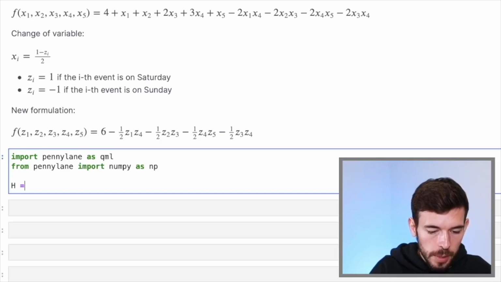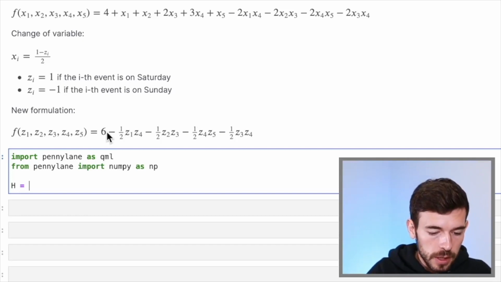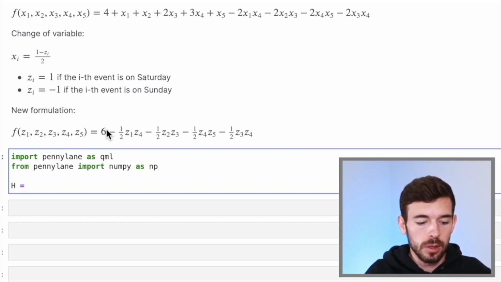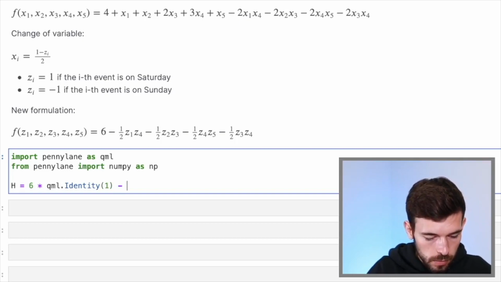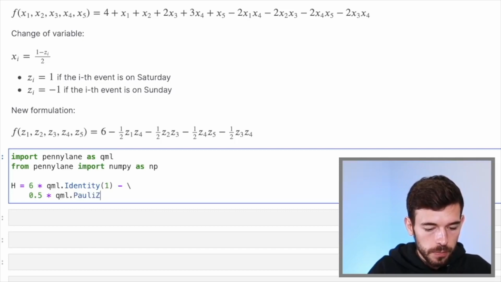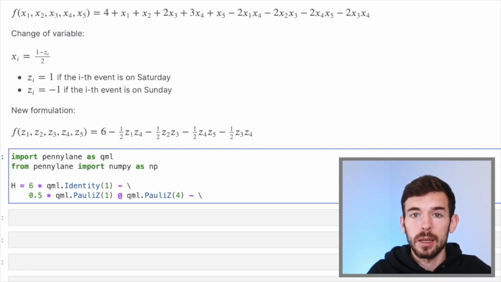So now, this Hamiltonian is built just by swapping these set variables for Pauli set. In the case of this first number, we have a 6 without any variable, so we can just put any identity operator that we want. So we are going to choose an identity over the first qubit. Then subtract 0.5 times QML Pauli set in the first qubit, because here we have a set 1, tensor product Pauli set gate in the 4th qubit. So if we do that with all the elements, we are going to have this final Hamiltonian.